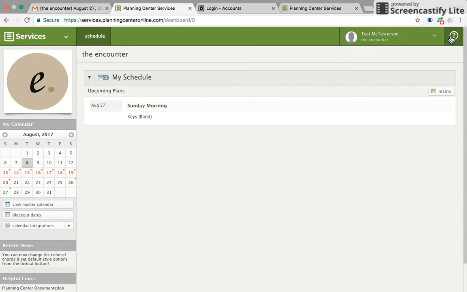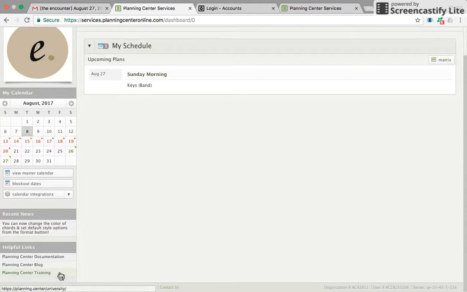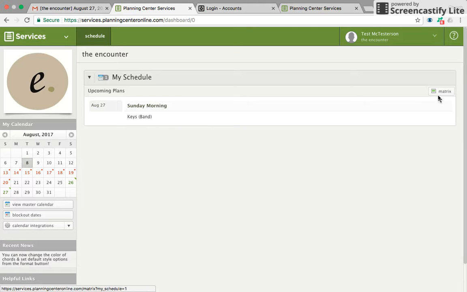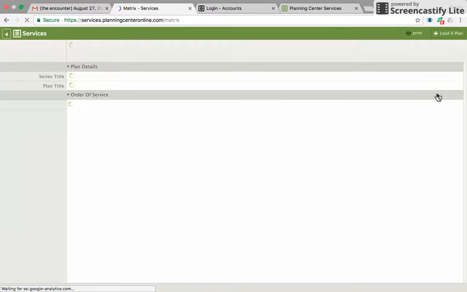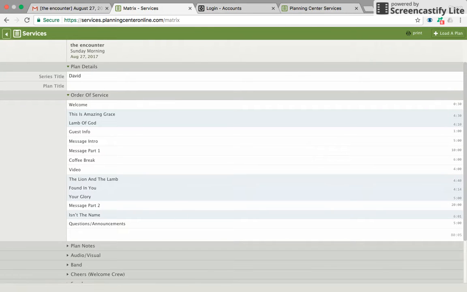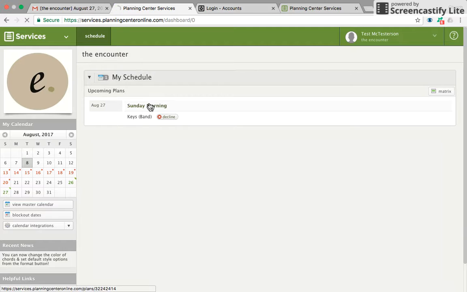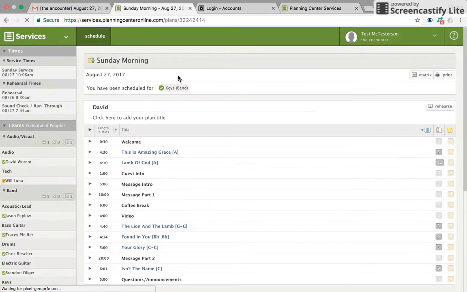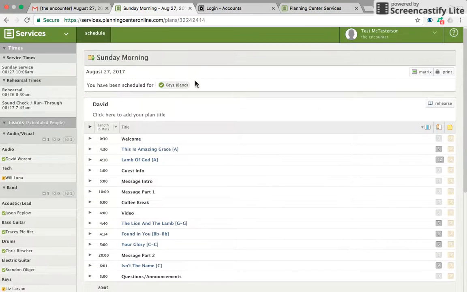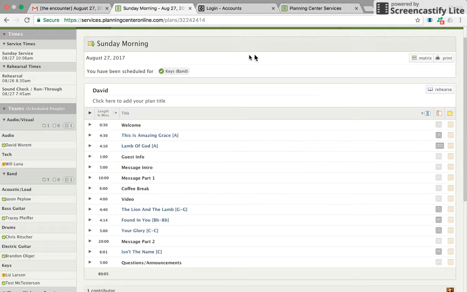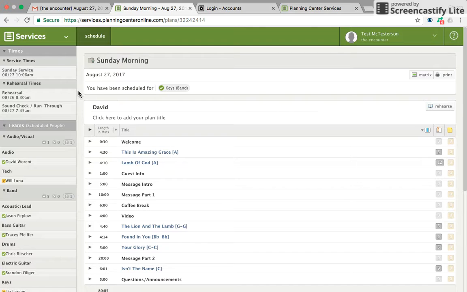And then the last thing is, that's pretty much it. If you want to see multiple services in order, you can do that. Now, he's only assigned for one order, but you click that matrix button, and it'll put them in nice columns for you. So that's an option too. If you're on the worship team, you have a whole other host of tools at your disposal, which we will cover in another video. But if you have any questions about those, feel free to contact me directly.